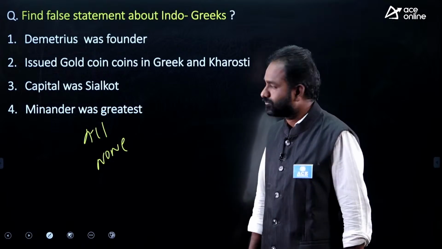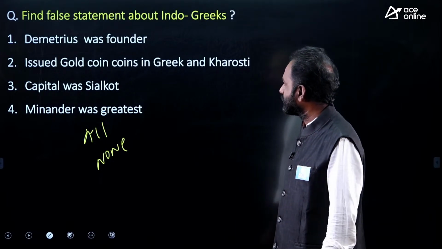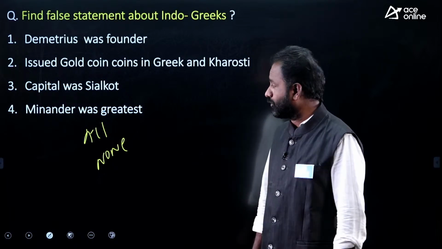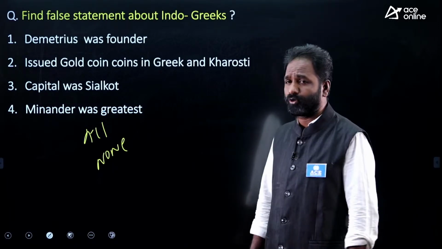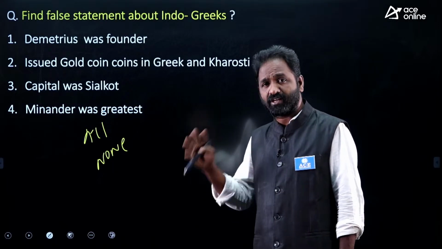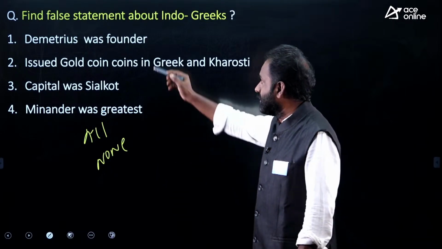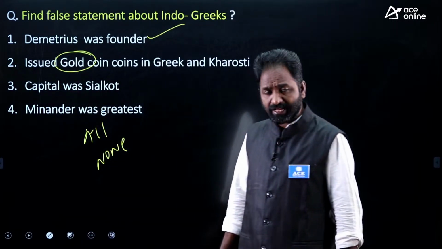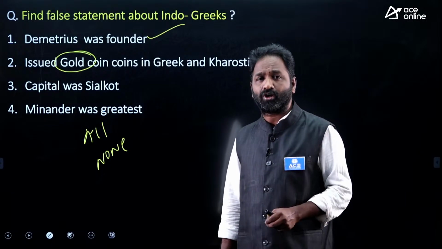Demetrius was founder and issued gold coins in Greek and Kharosthi language. Their capital is Sialkot and Menander was the greatest ruler. Four options, four pieces of information given about Indo-Greeks. Yes, Demetrius was founder. They are the first people to issue gold coins.